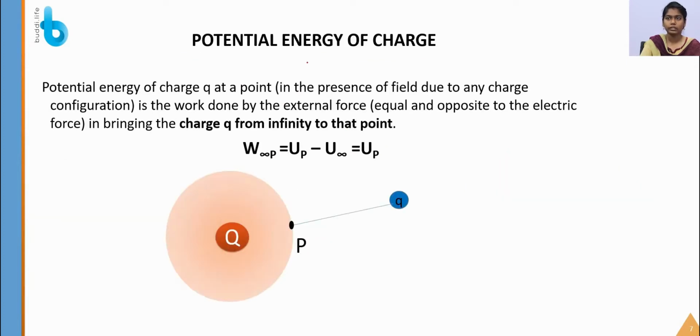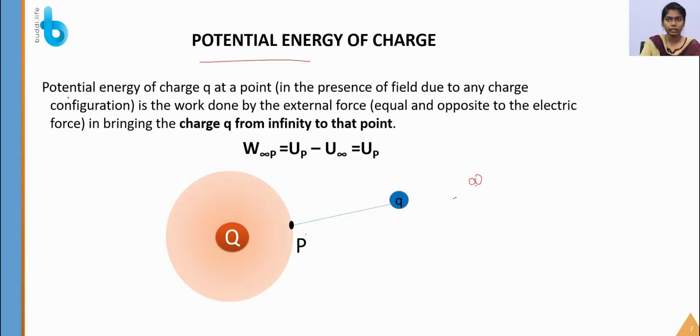Okay. So let us see the potential energy. Till now we are already familiar with the words work done and potential difference, right? So what is the potential energy? It is similar to the electric potential difference, but this time we are moving the charge from infinity to that point.